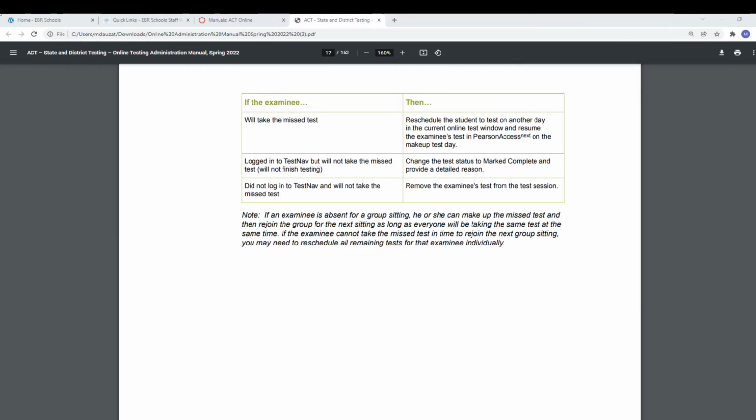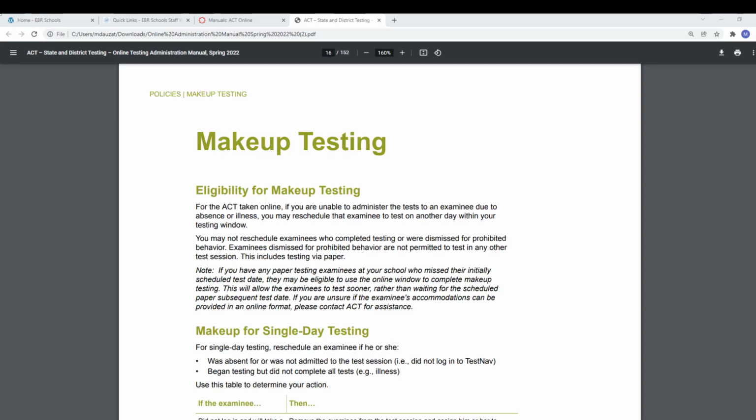All right, so that's going to take care of this section of the administration manual dealing with makeup testing. If you have any questions, just make sure you ask and get as much help as you need to prepare for online testing.